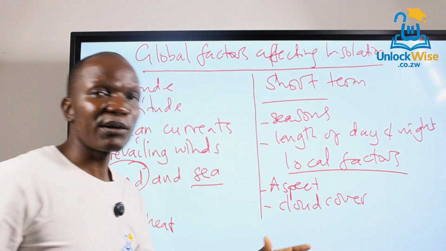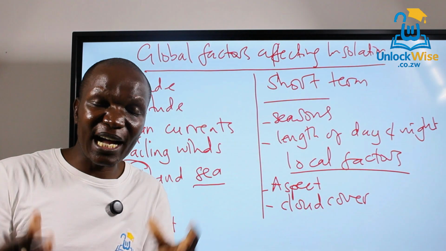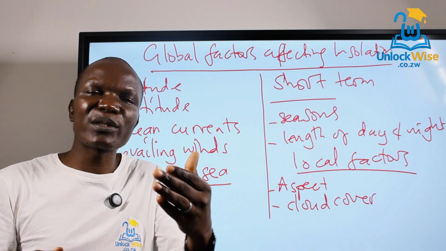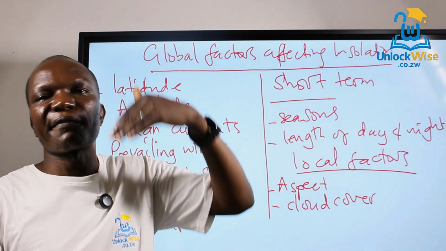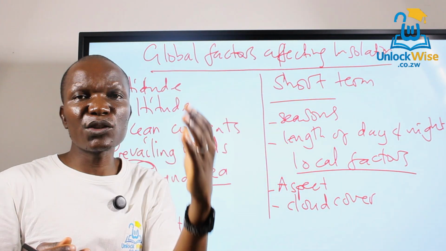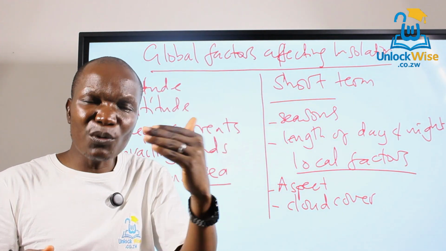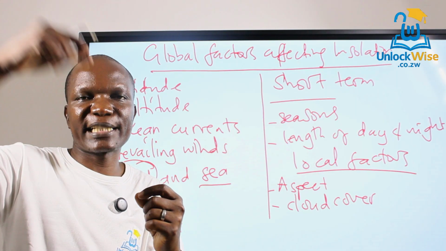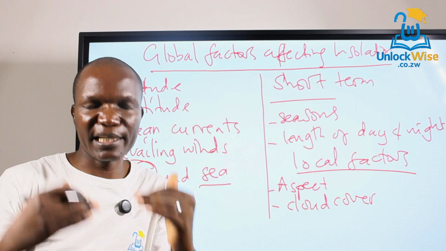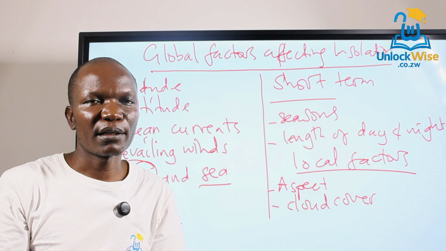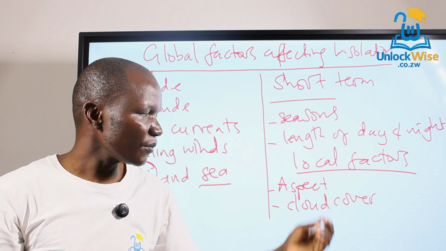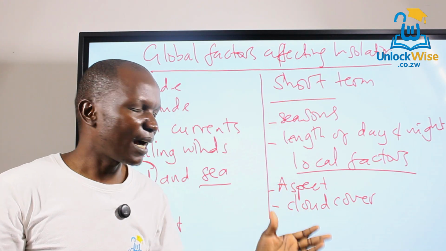Even cloud cover. When you talk about cloud cover, you're talking about the thickness of the cloud cover or the type of cloud cover. Because remember, I said clouds have the ability to absorb and even reflect heat. So when we are having a cloudy day, a lot of heat is absorbed or reflected back. This leads to lower temperatures in the atmosphere. So it's a very important factor that you also have to consider, which is cloud cover.